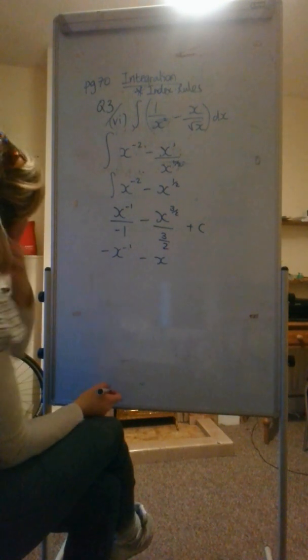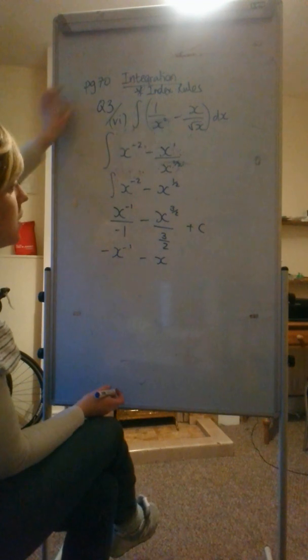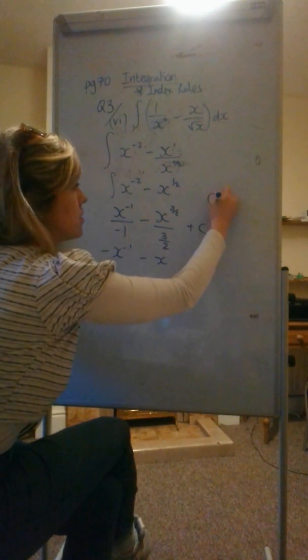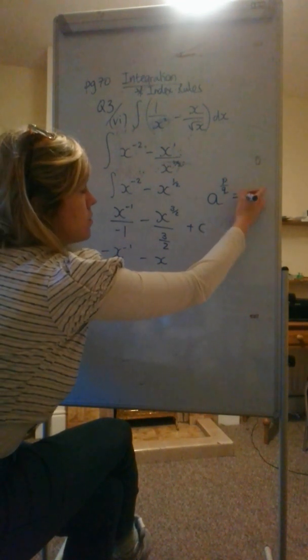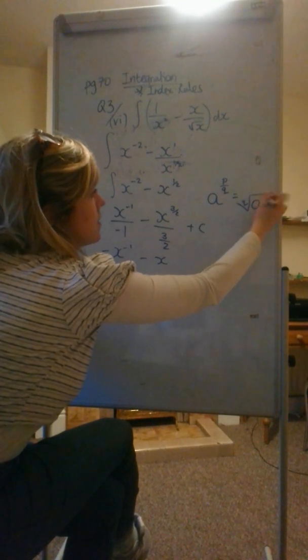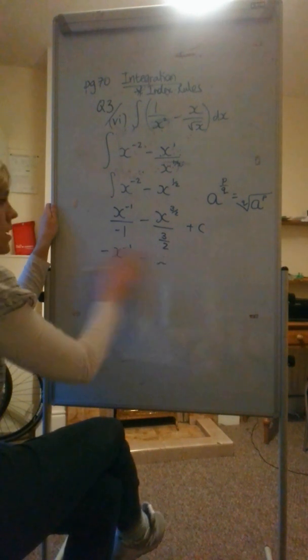Now, I'm going to give it back as they gave it to me. They gave it to me with a root in it. They didn't give me any fractional powers. So I'm going to give it back. So it's that same rule, and I'm going to write the rule here. A to the power of p over q equals, the q goes in here, the a is your base number, and your p goes there.